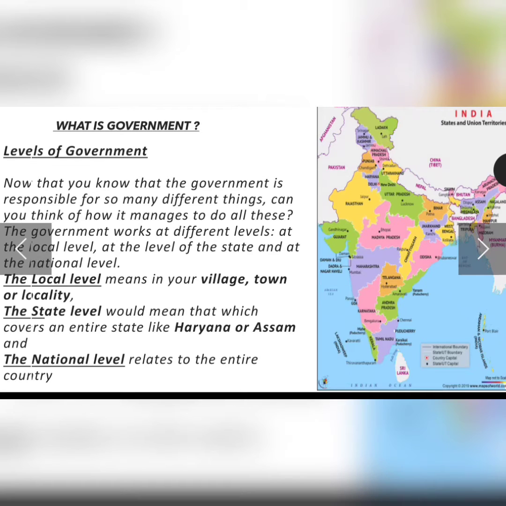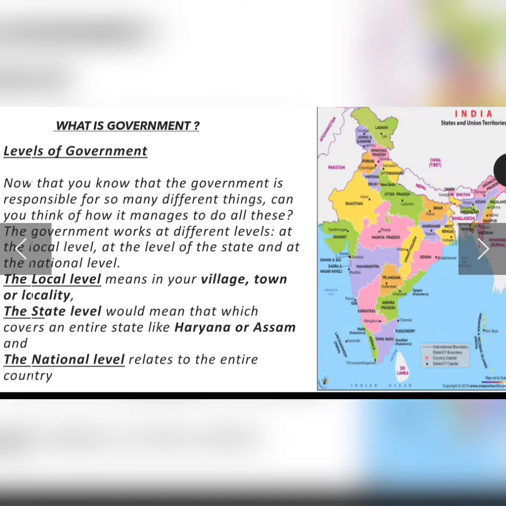So, class 6, in our yesterday's session, we started with a new chapter of civics, that is, what is government, and we discussed the various functions of government and the institutions that come under the government. Now, moving on to today's session, today we are going to discuss the different levels of government. So class, we have basically three different levels of government.